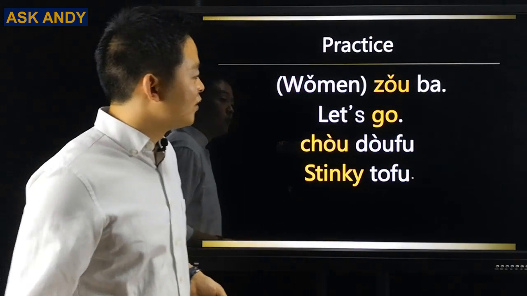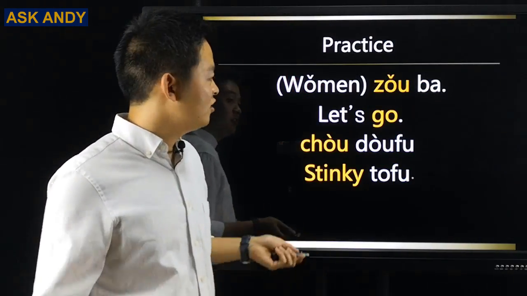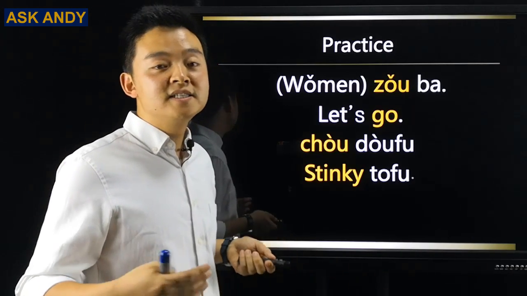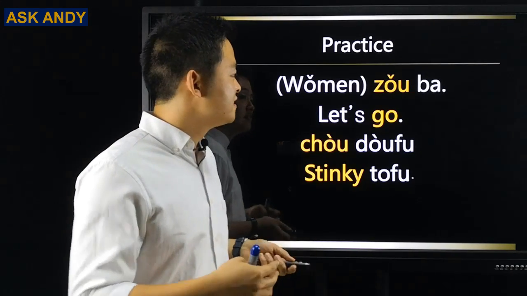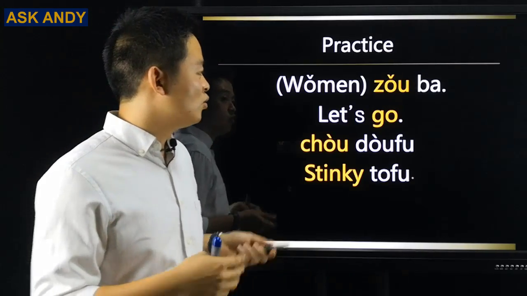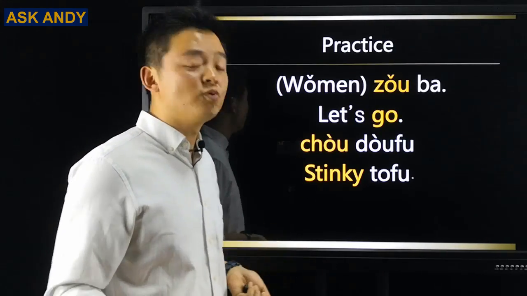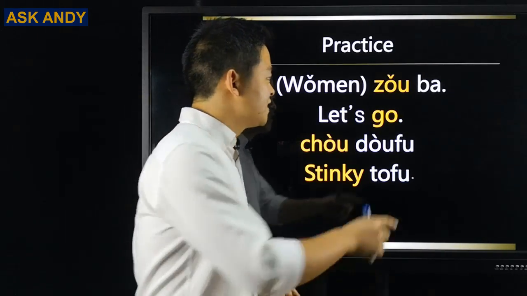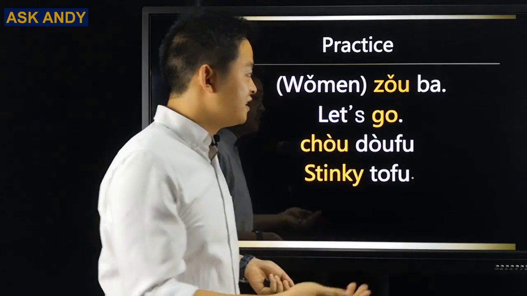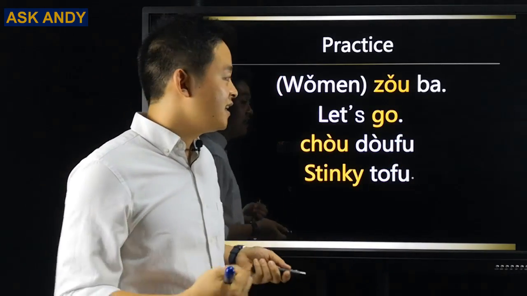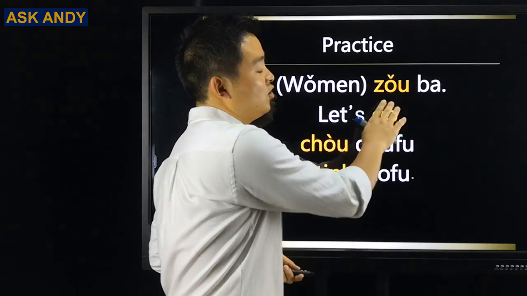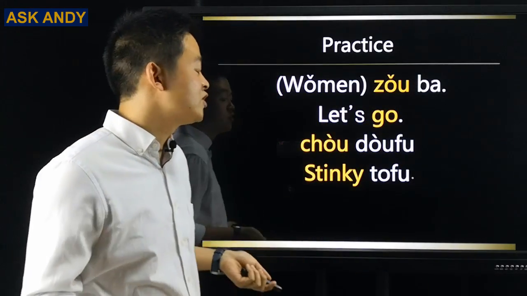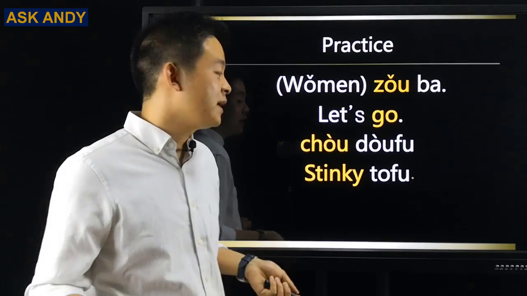So for the first one, we can do let's go. So let's go in Chinese is 我们走吧. 我们走吧. So 我们, you may not hear it. People just say 走吧. So for this ba, actually, is a suggestion in the end. So we don't really say let's go. We say we go, I suggest. So 我们走吧. So you can just say 走吧.